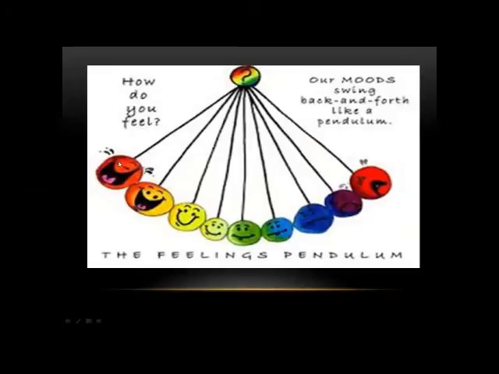So at this point we are in happiness, but at this point we are in sadness. So our mood is like a swing, like a pendulum. In the middle, maybe happy, maybe sad. So how do you feel? At this point, I feel happiness, and at this point, I feel sadness. Okay.